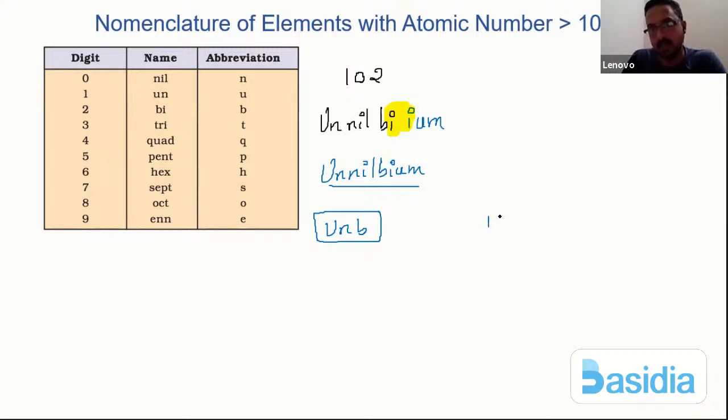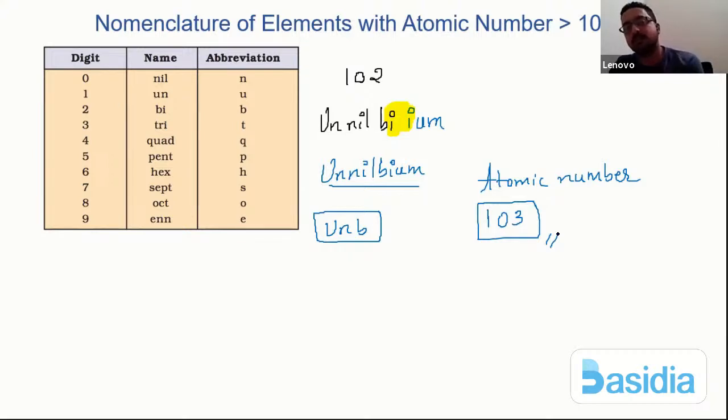So same way, let us take a homework question. Let me say you have atomic number 103. So try to nomenclate the element. So this is all about the nomenclature of elements with atomic number more than 100.